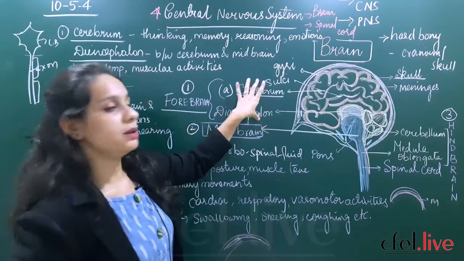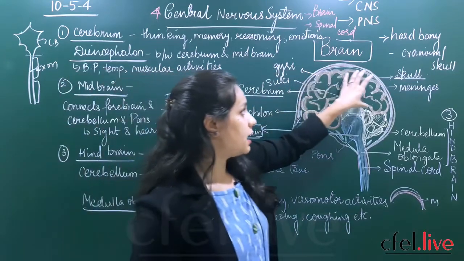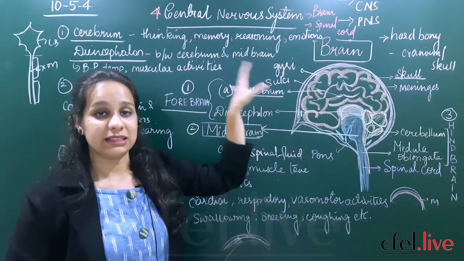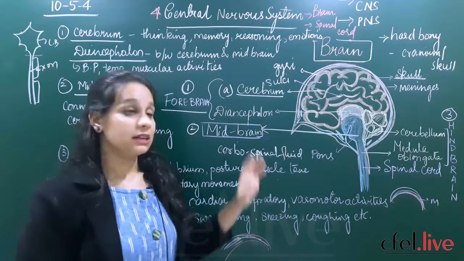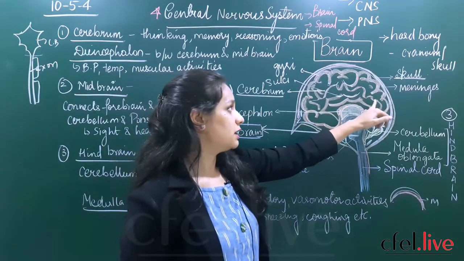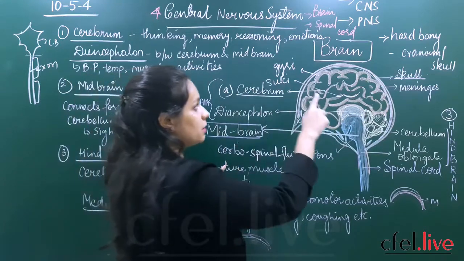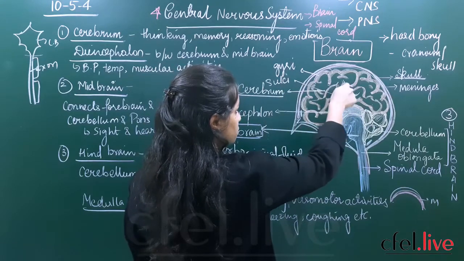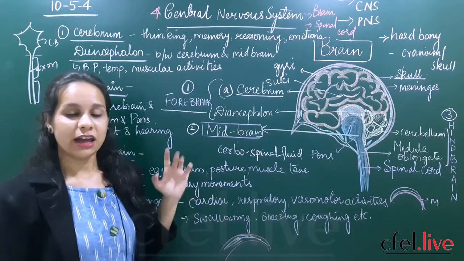So the cerebrum is the first part in the forebrain. The diencephalon plus the cerebrum makes the forebrain. In the forebrain, this part which shows foldings is called the cerebrum. It is the largest part of the brain. You can see half of the brain is covered with cerebrum. What do you mean by hemispheres? These are nothing but the invaginations, fold-like things. The folds which come above are called gyri, and the folds which move inward are called sulcus or sulci. Are you clear till here?